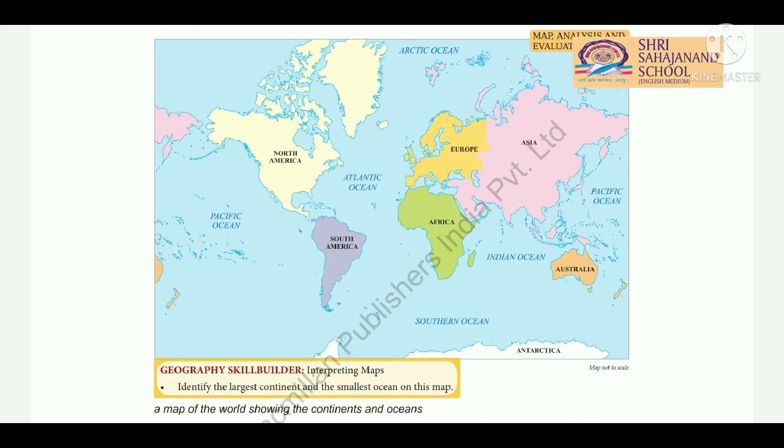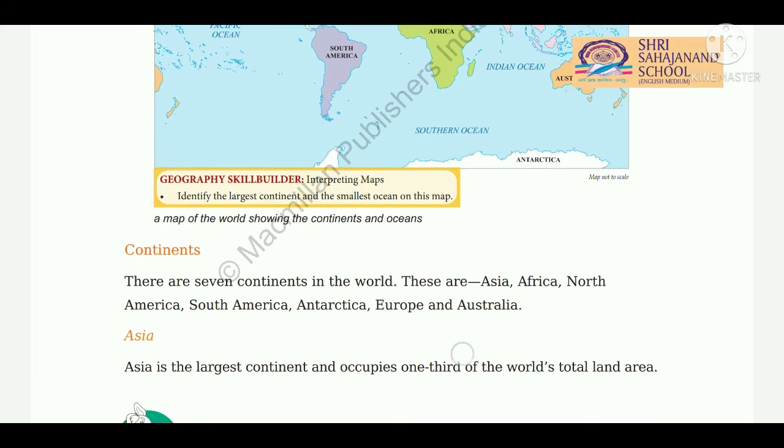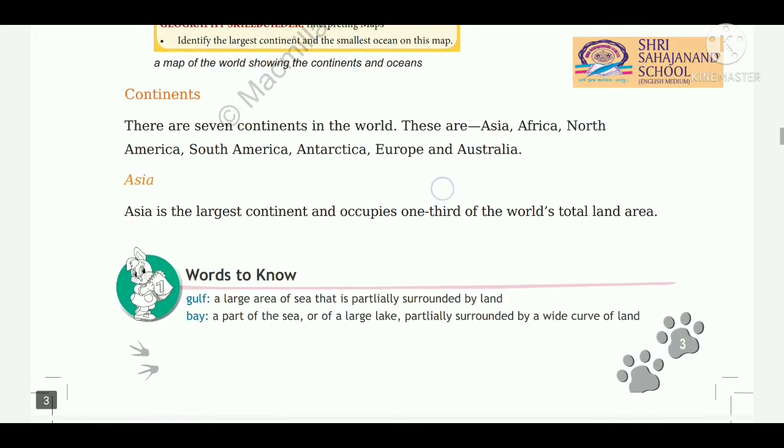And the oceans are Pacific Ocean, Atlantic Ocean, Arctic Ocean, Southern Ocean, Indian Ocean. Okay students, I hope you had understood this. Now students, we will study about the continents one by one.